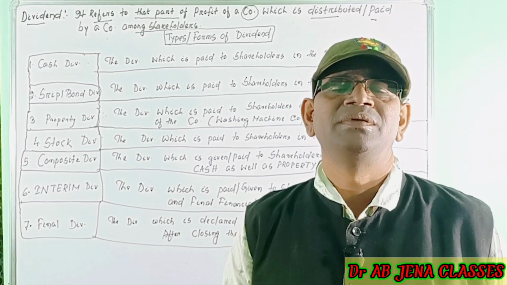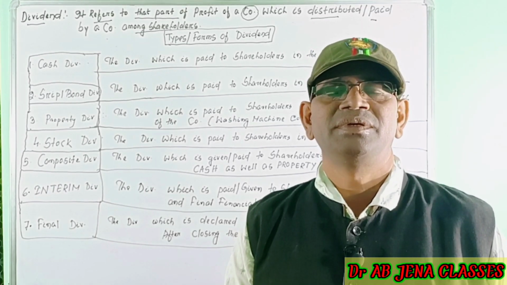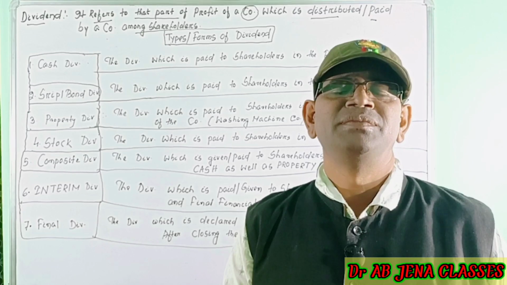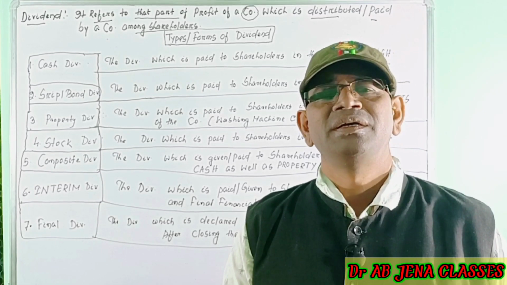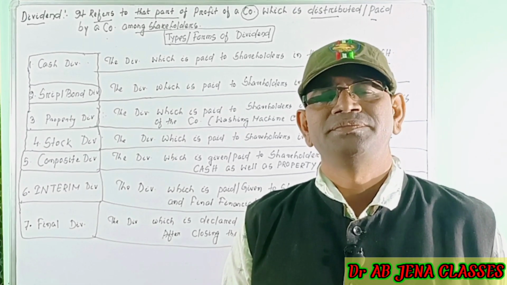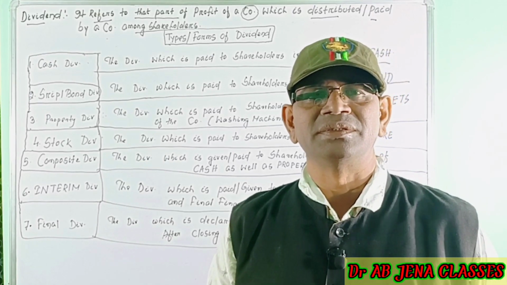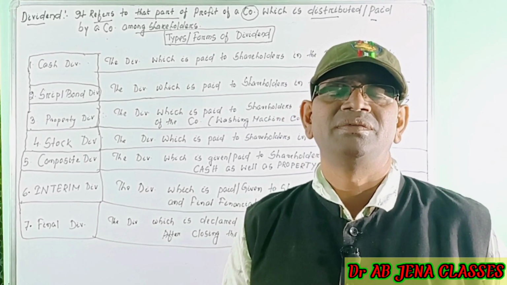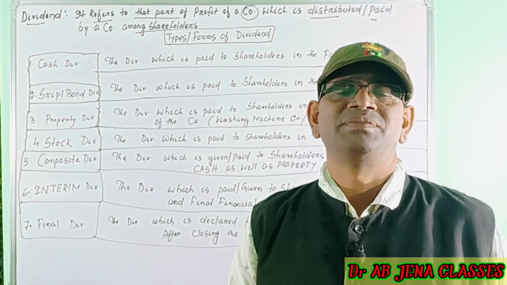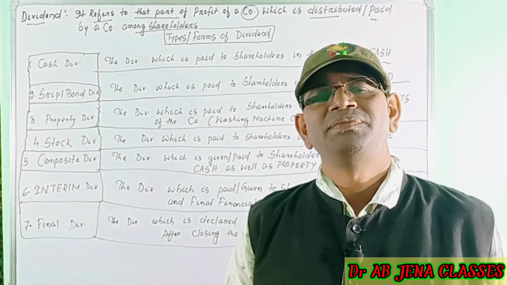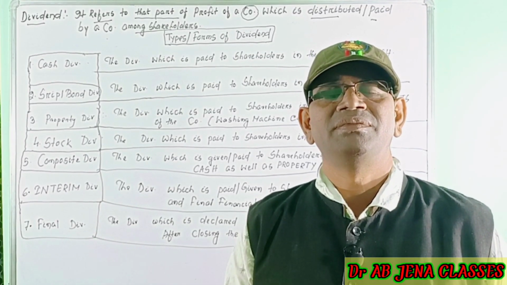It will be declared in the annual general meeting by the board of directors. The second category is preferred shareholders, who get a fixed rate of dividend.